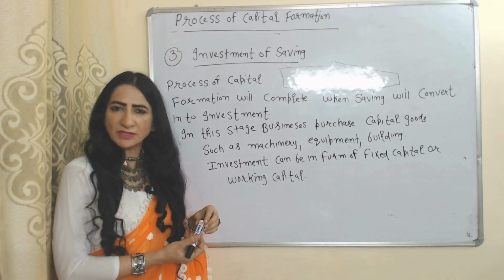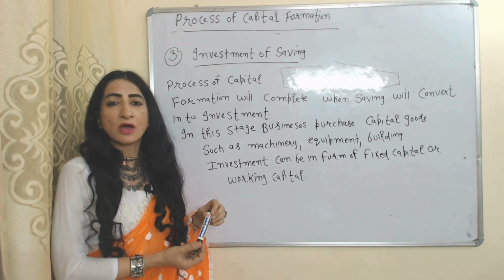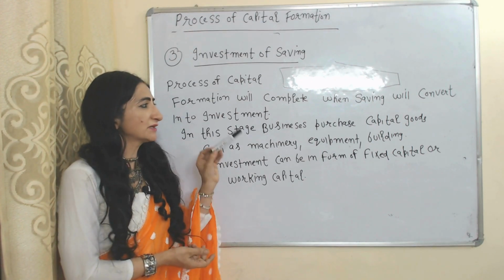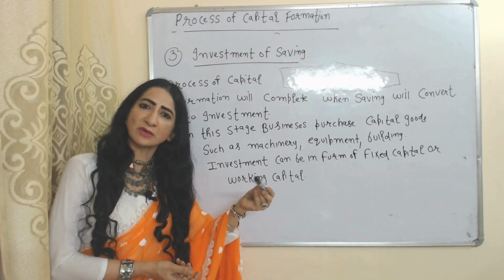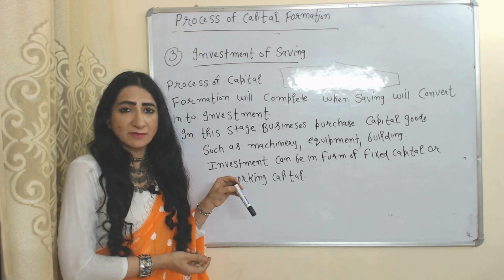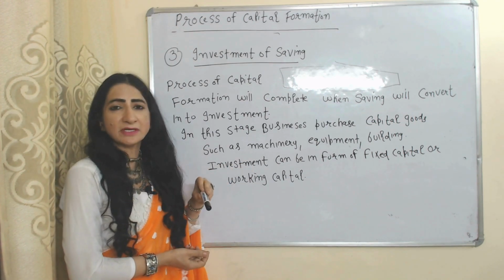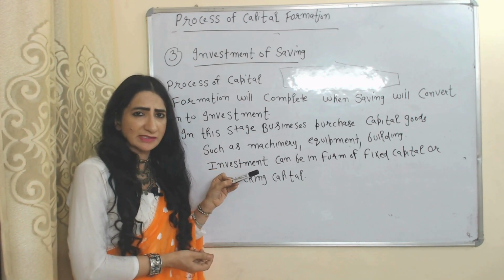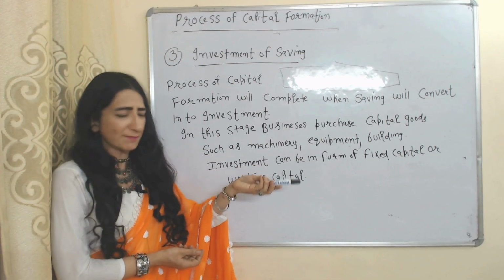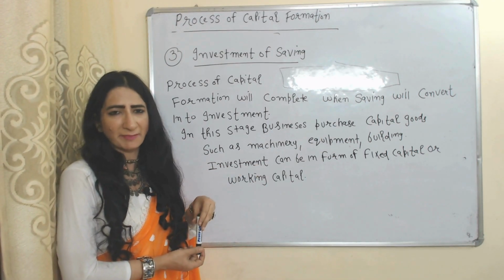The next stage is investment of saving. The process of capital formation will be complete when saving eventually converts into investment. That means in this stage, businesses will purchase capital goods like machinery, equipment or buildings. Investment can be in the form of fixed capital or in the form of working capital.